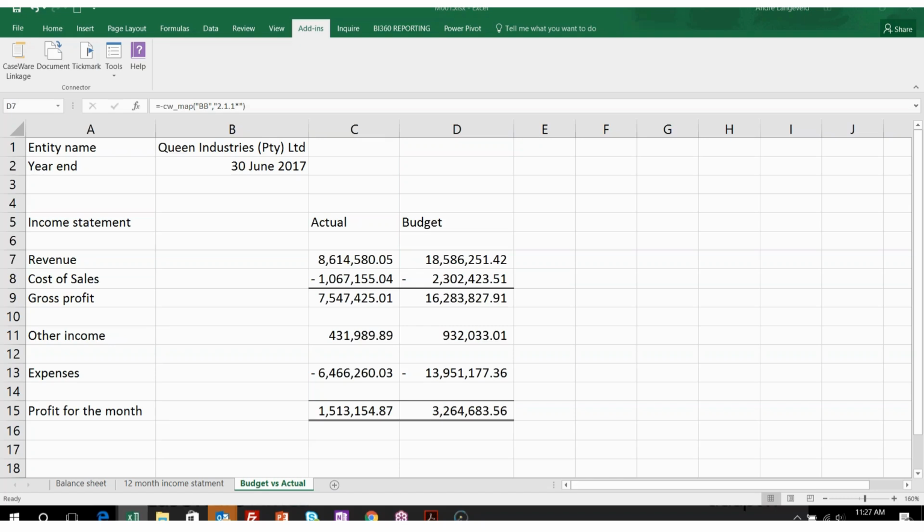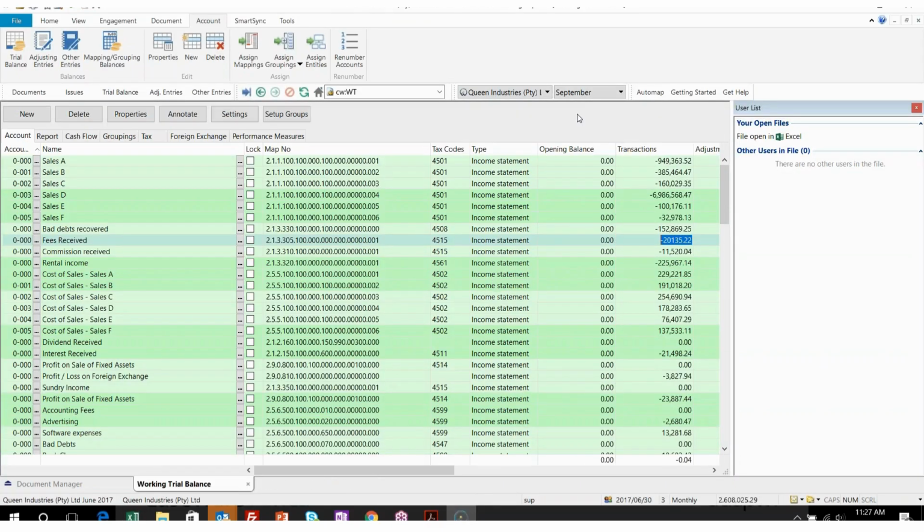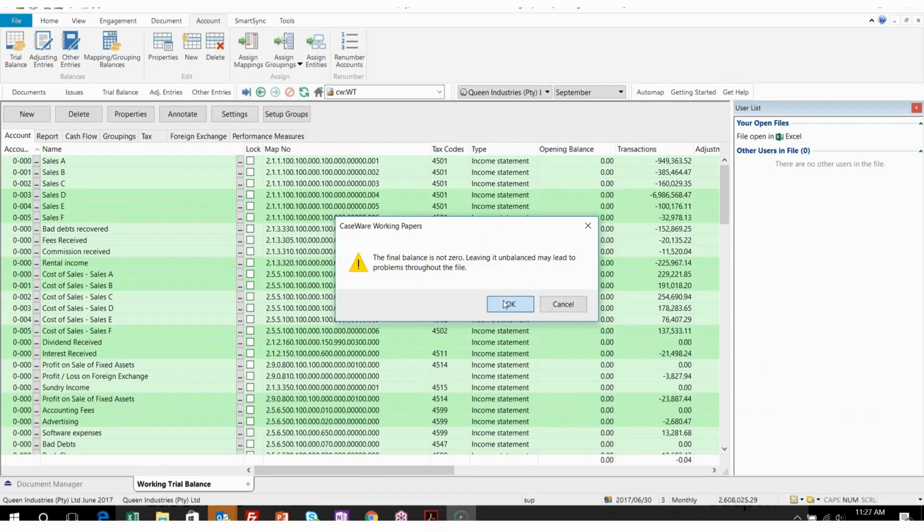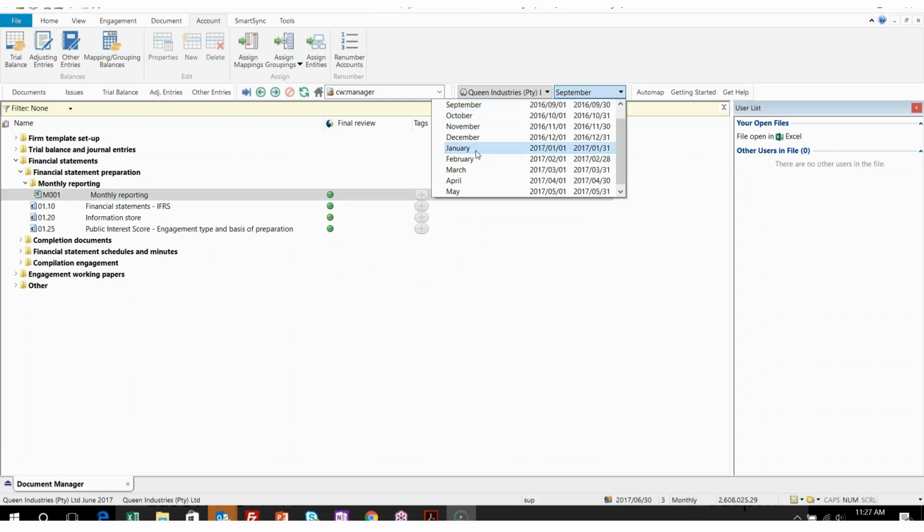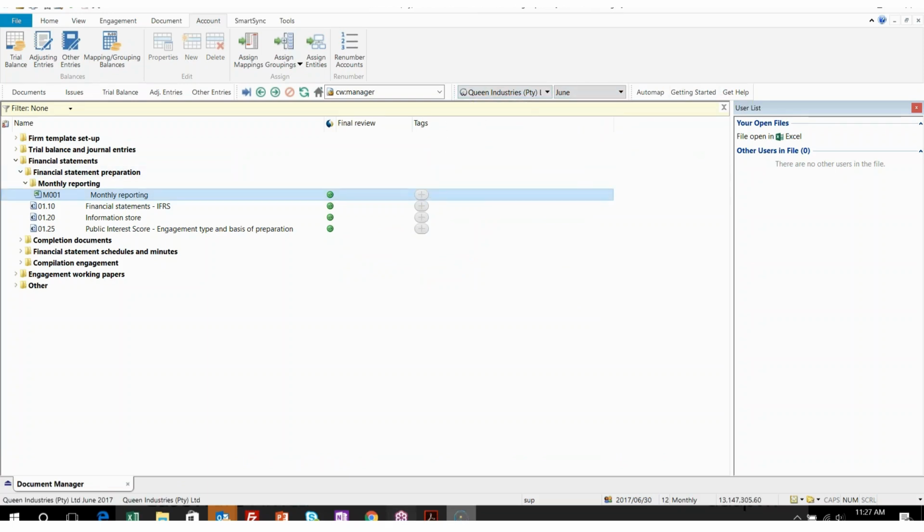Okay, cool. So just in conclusion, that's how you go and copy and paste and then do the find and replace. One last time I just want to mention, you do the hard work once in the first column and then you literally just go and change the formula. Again, if I come back to my CaseWare, I can change the period to any period I want to report on.